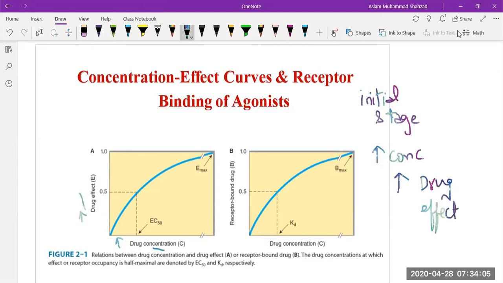But as the concentration increases, the drug effect slightly diminishes. It means the effect will be less and reduced till at a certain condition we will get the E max. It means the maximum effect of the drug concentration.